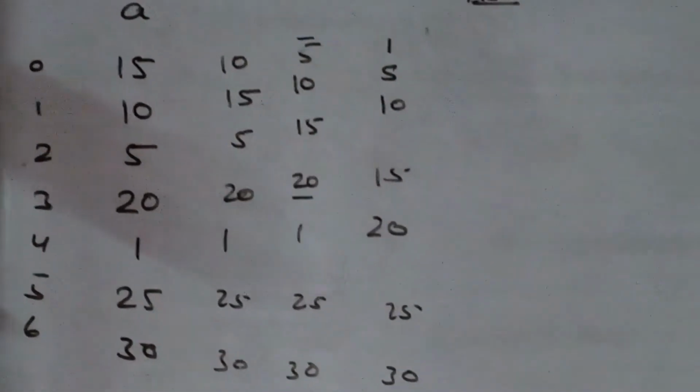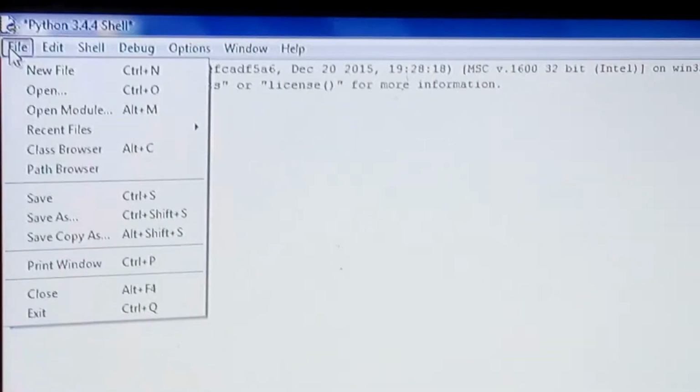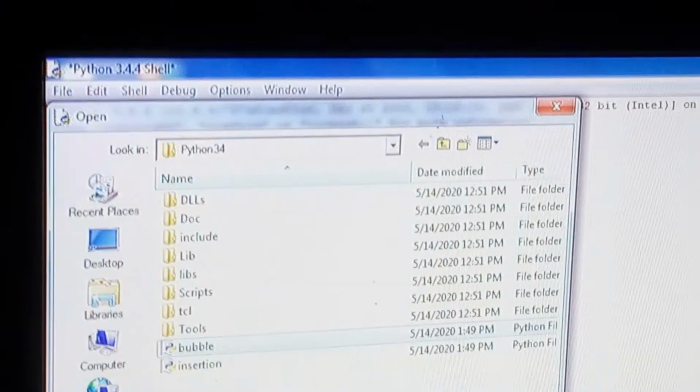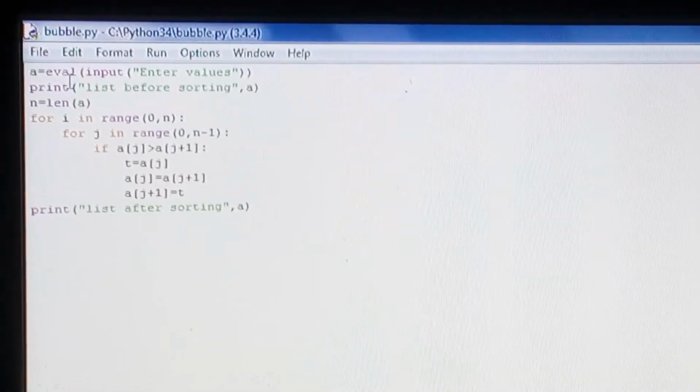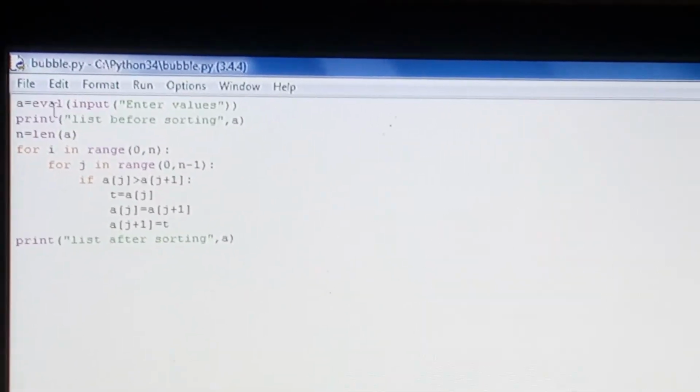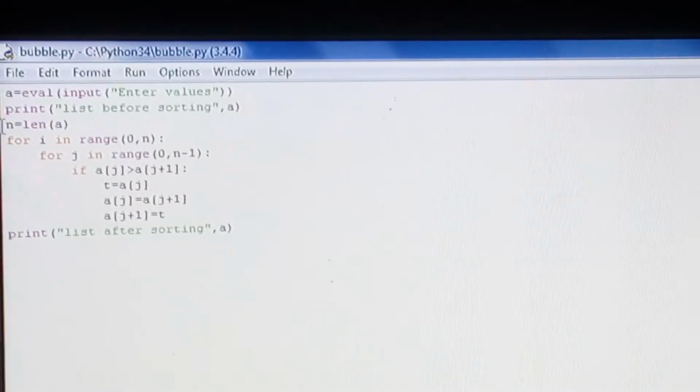Let us see the program of these two sorting techniques. We have a program of bubble sort. You can see eval is a function through which we can enter the values in a list or tuple.